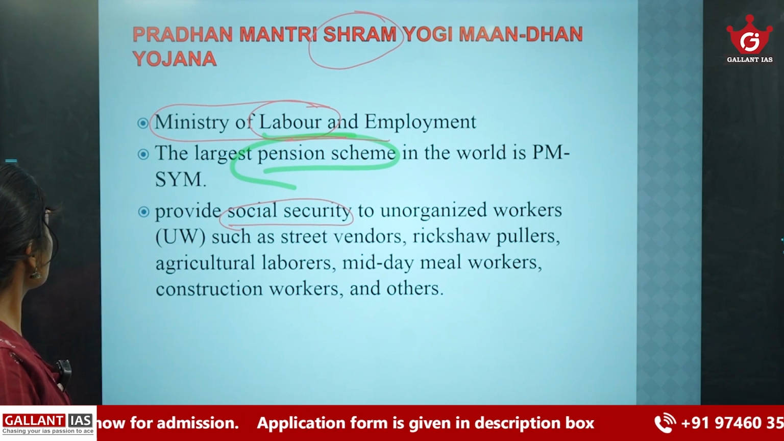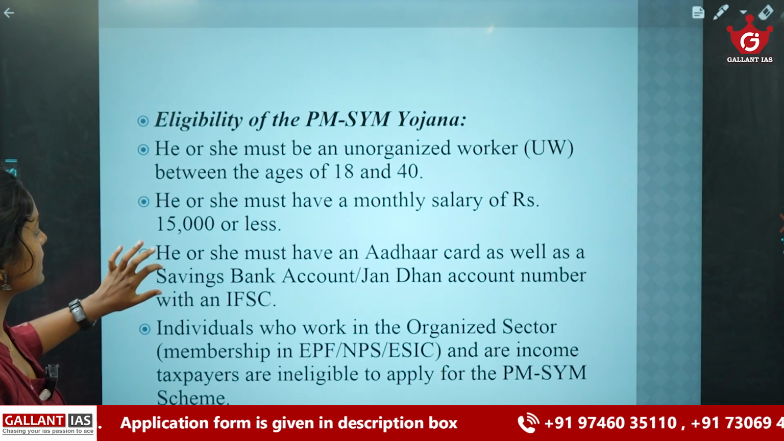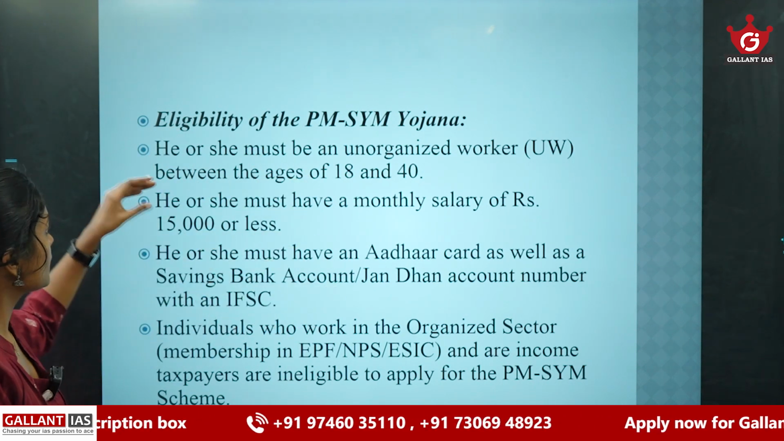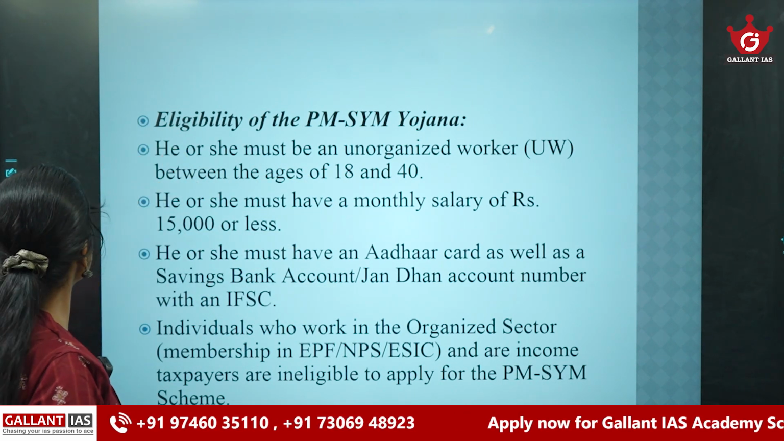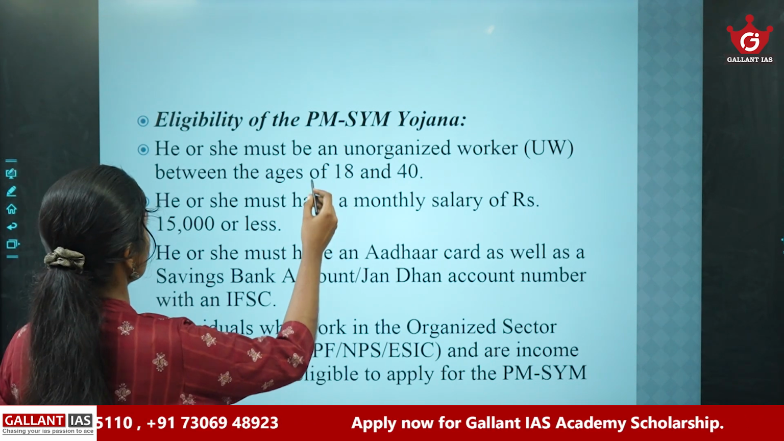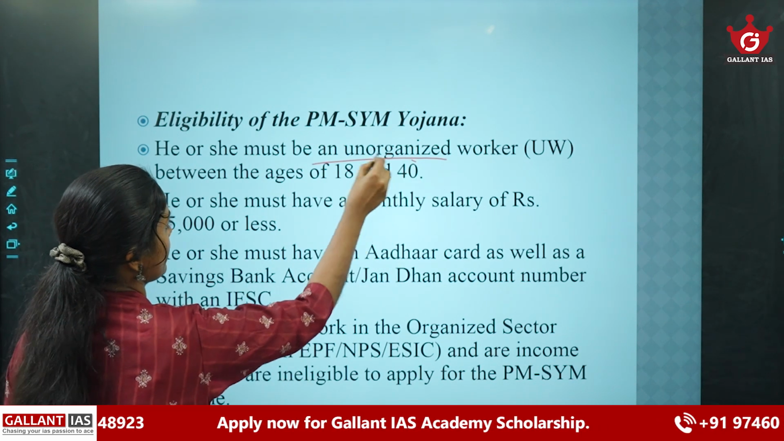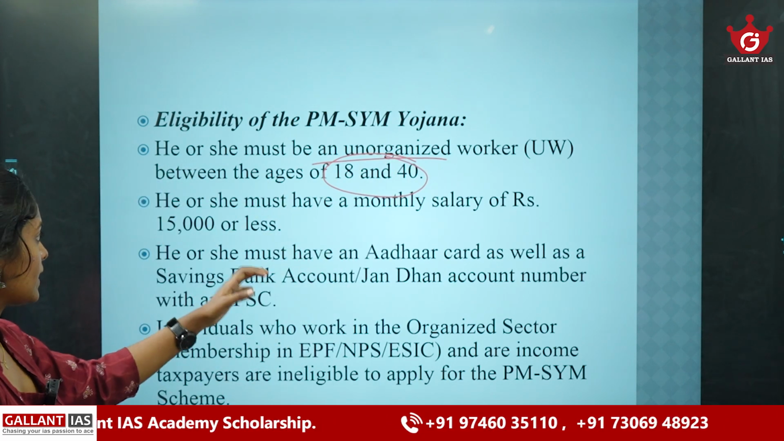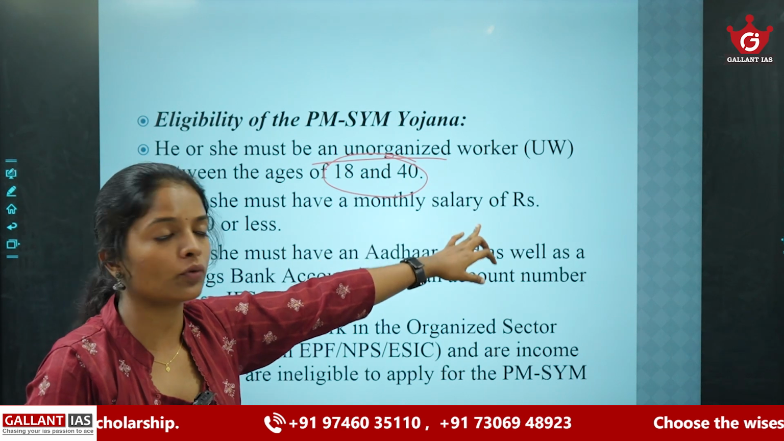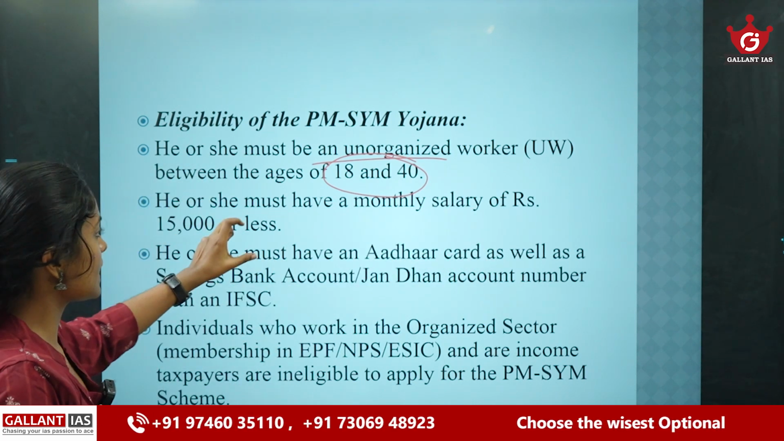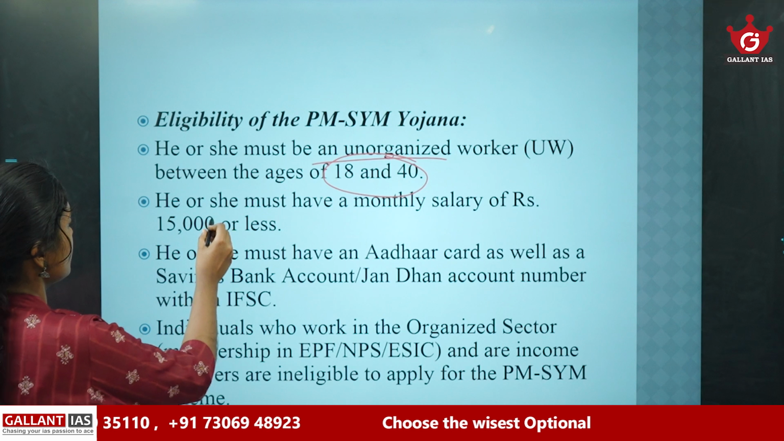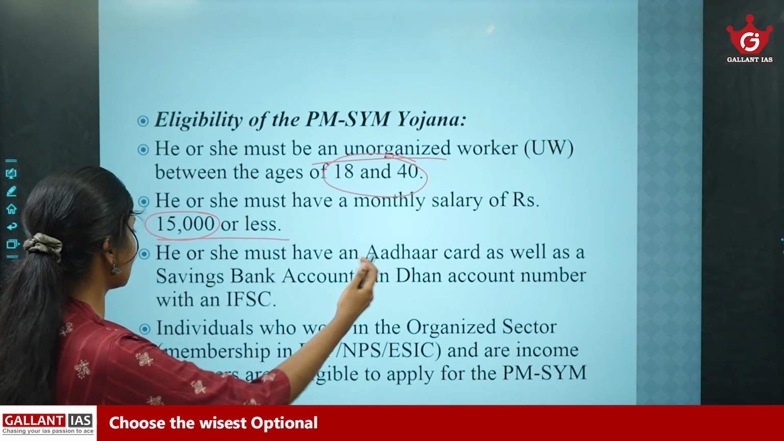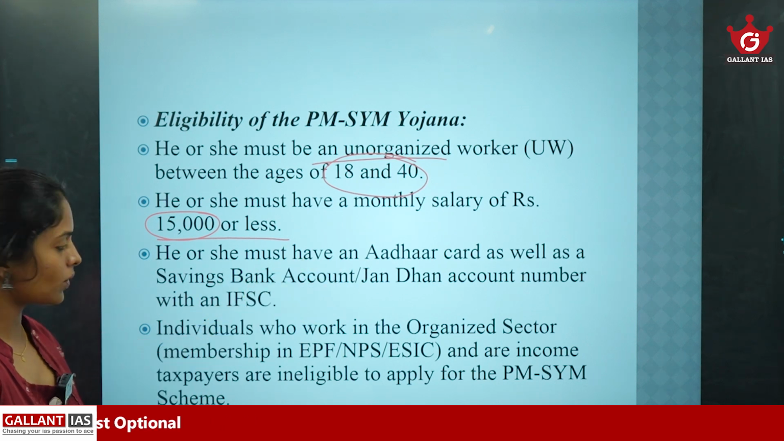Okay. And there are some eligibility criteria under this scheme. These are important, so you can note them down. The first one is he or she must be an unorganized worker between the ages of 18 and 40. Then he or she must have a monthly salary of rupees 15,000 or less. Then he or she must have an Aadhaar card as well as a bank account or Jan Dhan account number.